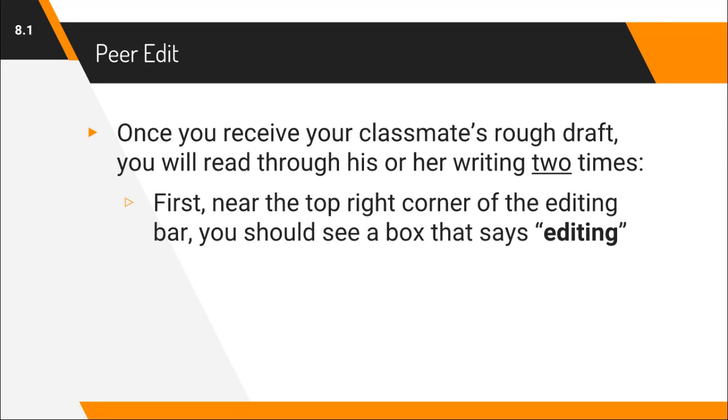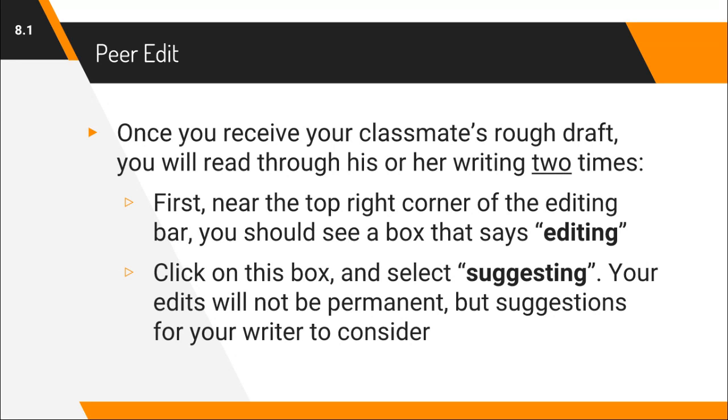Now, once you've got their rough draft open, the first thing that I would like for you to do is near the top right corner of the editing bar in Google Docs, you should see a box that says editing. Go ahead and click on this box and change editing to suggesting. This means that the edits you make are not going to be permanent. They're just going to be suggestions for your writer to consider.